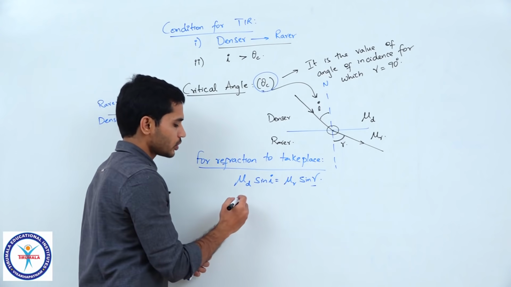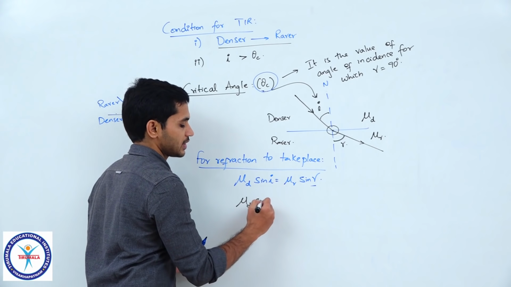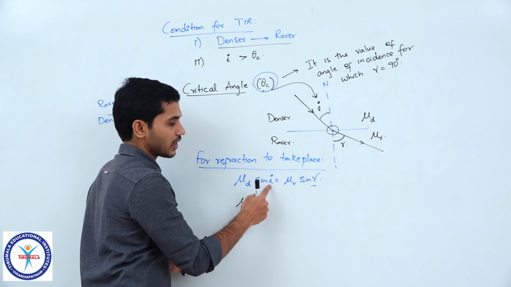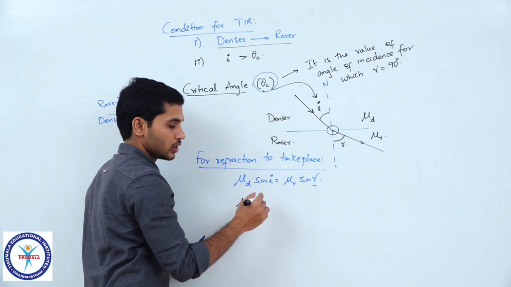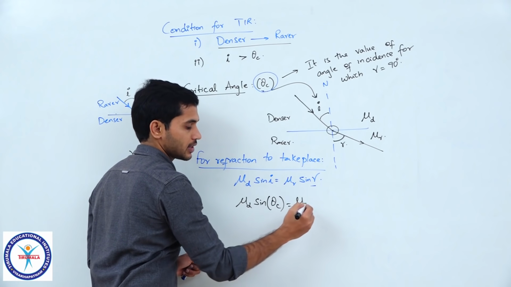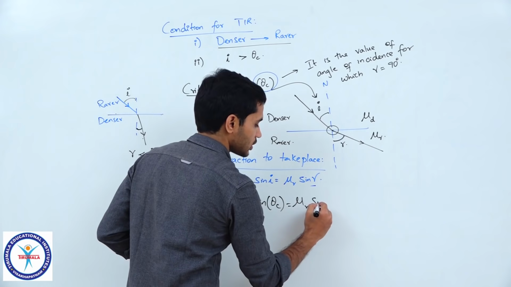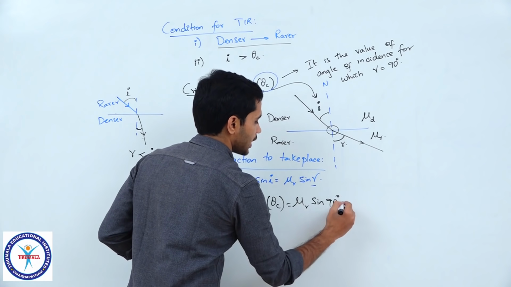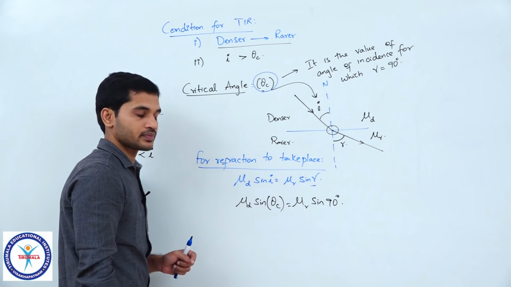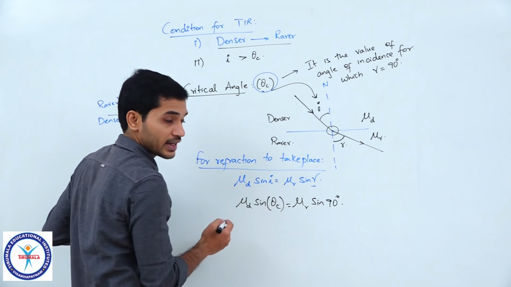So, what I am going to do now is write mu d sin I. In place of I, can I substitute theta c? When I is theta c, I can say R is 90 degrees. So, sin 90 degrees, correct? Now, we are required to find theta c, right?